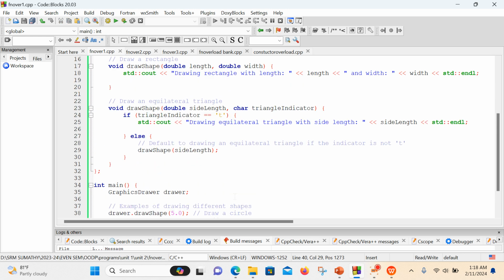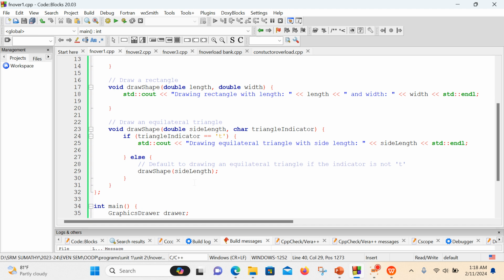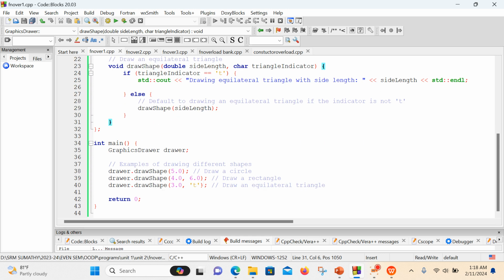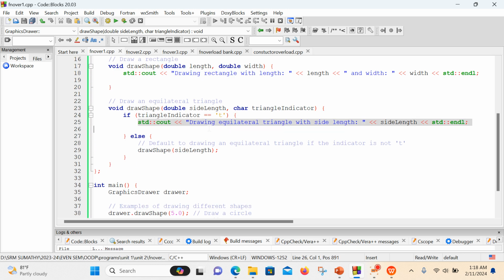In the last function, if I pass a value for double and also a character, any character, not only t, a, b, c, d, any character I'm going to pass. While I'm passing the value, it checks for t, the triangle indicator. If the t is there, then this line will be executed. If t is not there, then we have to execute this line. So we can check with the input we are going to give, 3.0 and t. Compulsorily, we know this line will give the output of this program. Okay, so now we can just execute and see how well it works.